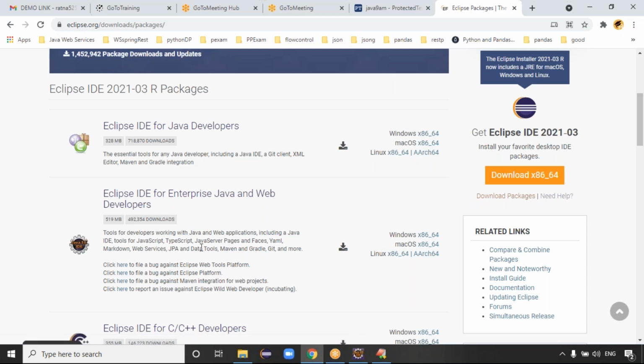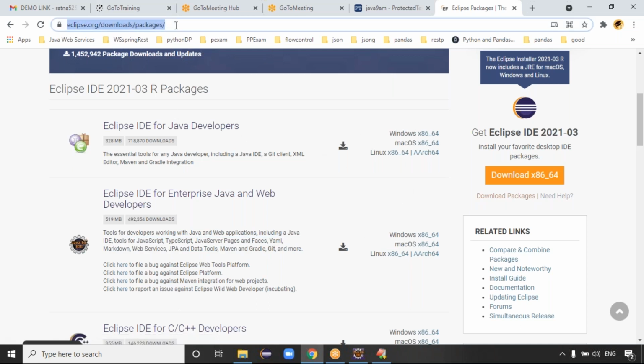If you go for the JEE, guys, JEE means enterprise edition, enterprise Java. So enterprise edition means what? These tools support web applications, right? The Java developers package includes only the Java IDE. This one is for web applications, including Java tools, JavaScript, TypeScript, JavaServer Pages, JSF, JSP, and JavaServer Faces. It supports web services, JPA, Maven, Gradle, Git, everything, guys. That's up to you, which version you are downloading. You guys are able to download this file, right?